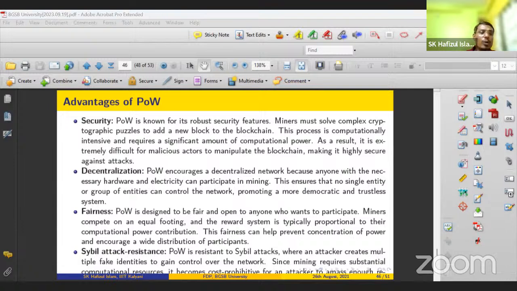Because here you see, A will not get priority over the other miners, right? So all the miners will compete. They start solving the mathematical puzzle. If any miner finds the solution first, then that node gets the chance. So it is not the case that a particular miner will always get the chance, right? So this is called fairness. Every miner gets an equal opportunity to solve the mathematical puzzle.